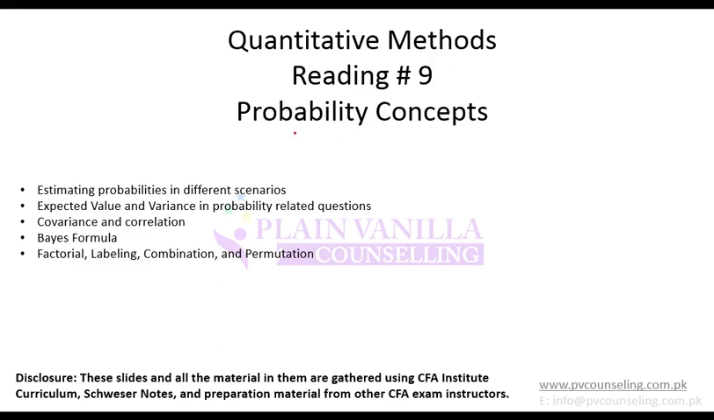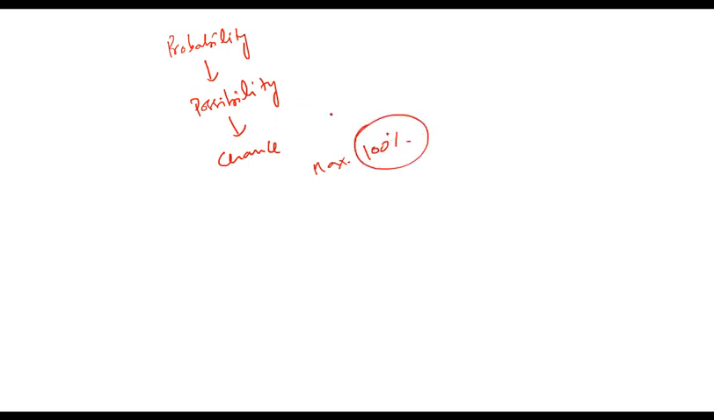So next reading is probability concepts. Before we go into discussing probability concepts, let's discuss what is probability. Probability is the possibility of something happening, or the chance of something happening, and obviously there is a maximum of 100% chance for anything happening. That means maximum probability can be 100% or 1. So probability will range from 0 to 1 or 0 to 100%, because the maximum chance of anything happening is 100%. It cannot be more than 100%.